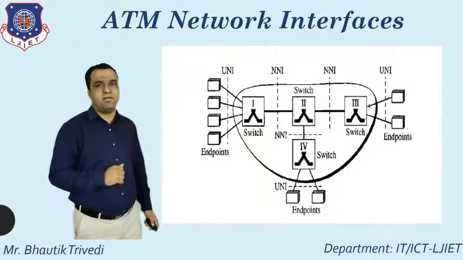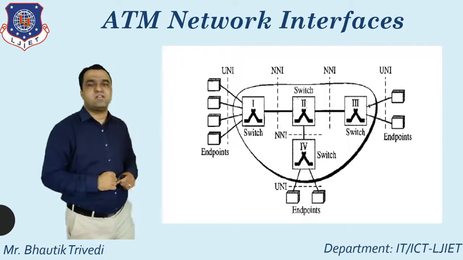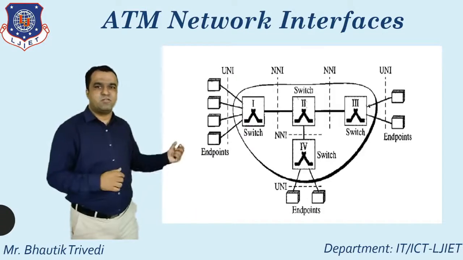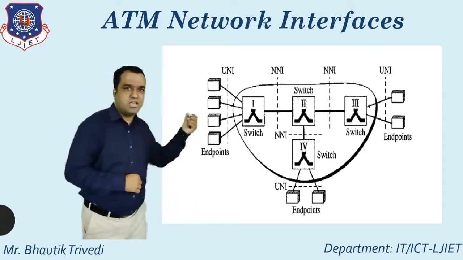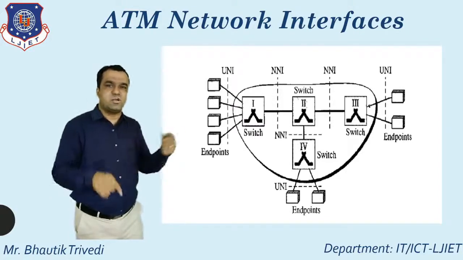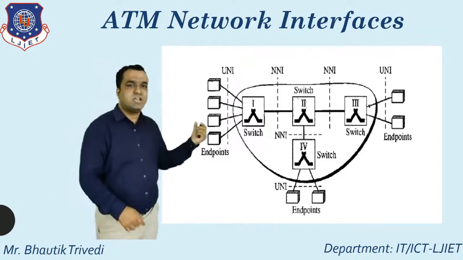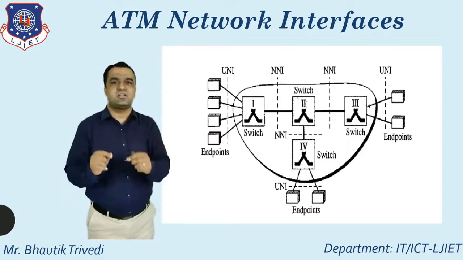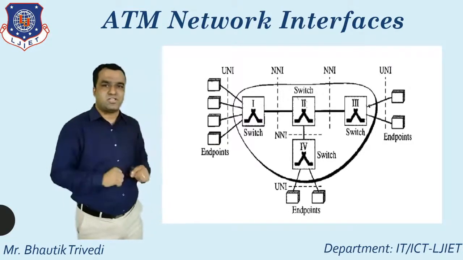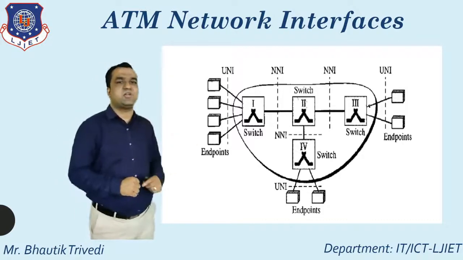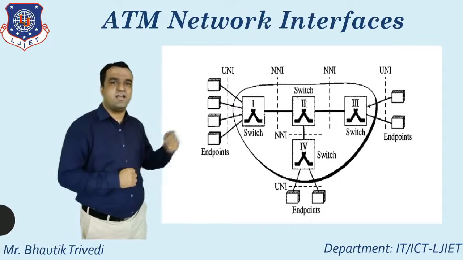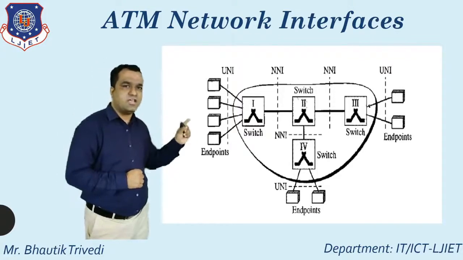Here you just see one diagram for this ATM network interface. That's the diagram. That's the end point. End point is nothing but one system, for example. Here you put one switch. So if you want to provide the connection between the end point and switch, you can directly use the concept of the UNI. But if you want to provide the connection between two switches, the interface used in ATM is classified as the NNI.